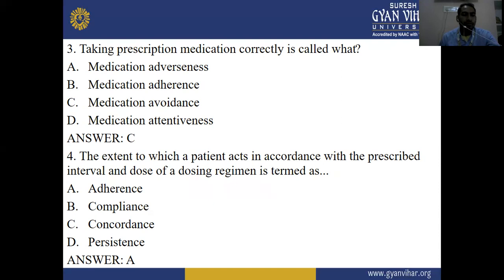Next question. The extent to which a patient acts in accordance with the prescribed interval and dose of a dosing regimen is termed as: option A, adherence; option B, compliance; option C, concordance; and option D, persistence. The right answer is A, adherence.